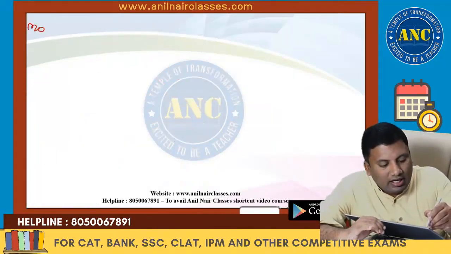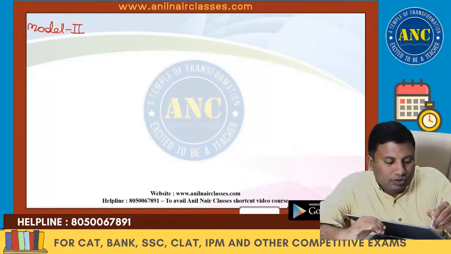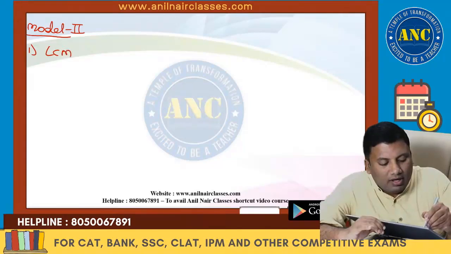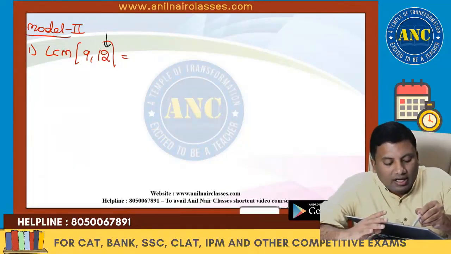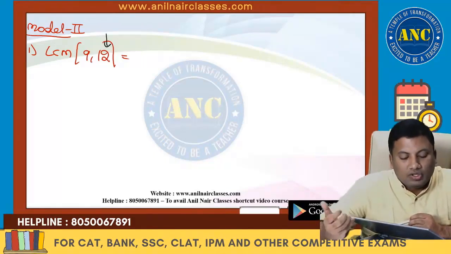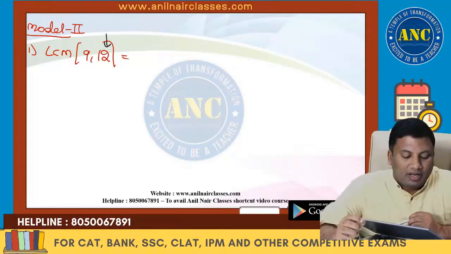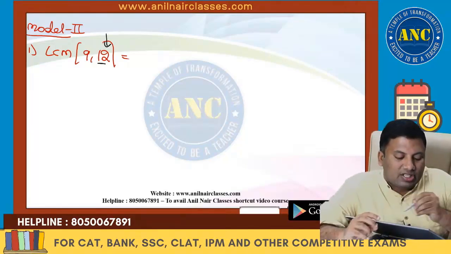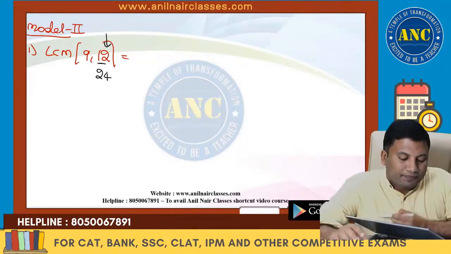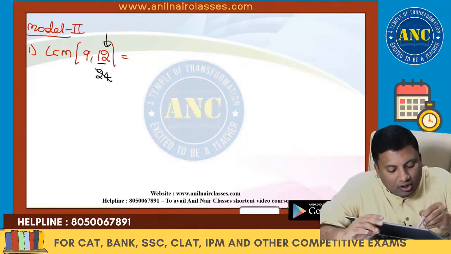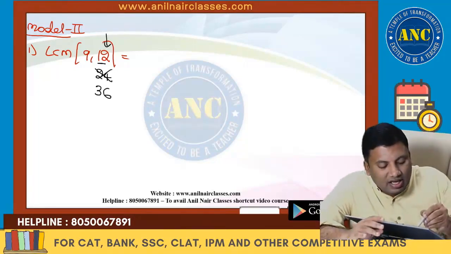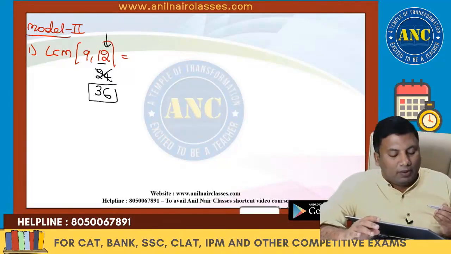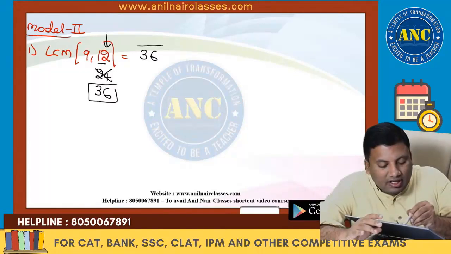Model number 2 in LCM. Again, a few examples. LCM of 9, 12. Now listen carefully. What is the largest number? 12. Is 12 a multiple of 9? No. So in this case, the largest number is not a multiple of the other number. Take the multiples of the largest number. 12 twos are 24. Is 24 a multiple of 9? No. Next multiple, 36. Is 36 a multiple of 9? Yes. So if the largest number is not a multiple of the other numbers, take the multiples of the largest number.